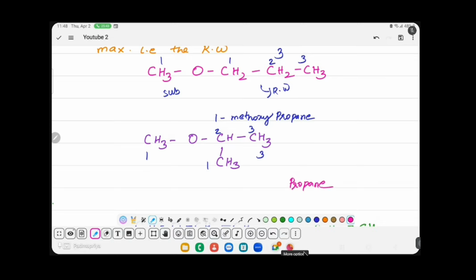In the second position of propane, on the second carbon you have methoxy. So 2-methoxypropane is the IUPAC name of the compound.